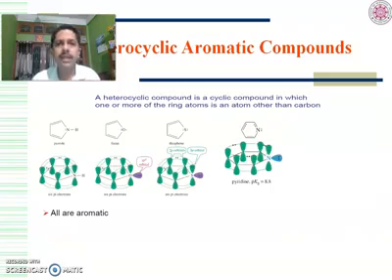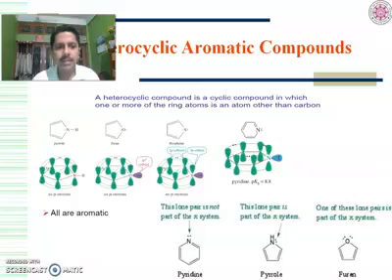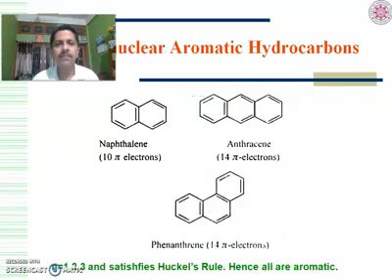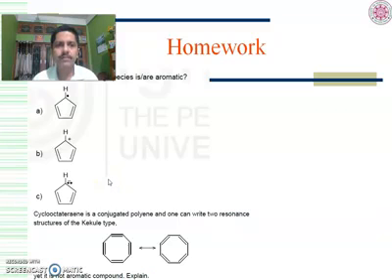Okay. These are heterocyclic aromatic compounds. You will see these are also following Huckel's rule. These are aromatic. These are some polynuclear aromatic hydrocarbons: naphthalene, anthracene, phenanthrene. This contains 10 pi electrons. This contains 14 pi electrons. This contains 14 pi electrons. All are satisfying the 4n plus 2 rule, that is Huckel's rule. That's why they are aromatic.